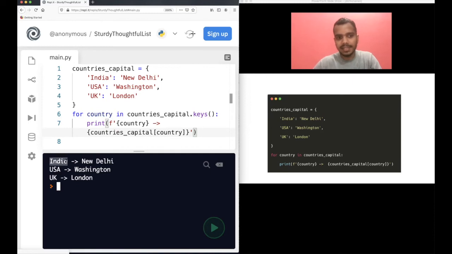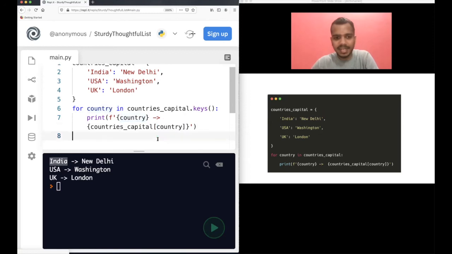So basically, what I have done is I have just looped through, or iterated through, all the keys. But we know that once we have a key, we can always get the value, right? So what I did is I printed the key here, that is country. Then I did countries[country], and I used the key here to get the value. So that's the trick here.